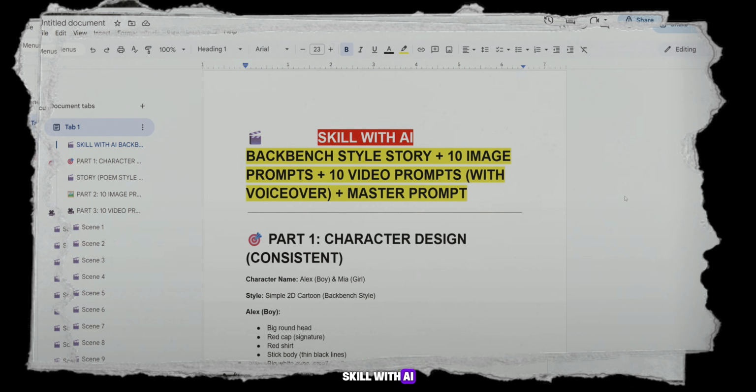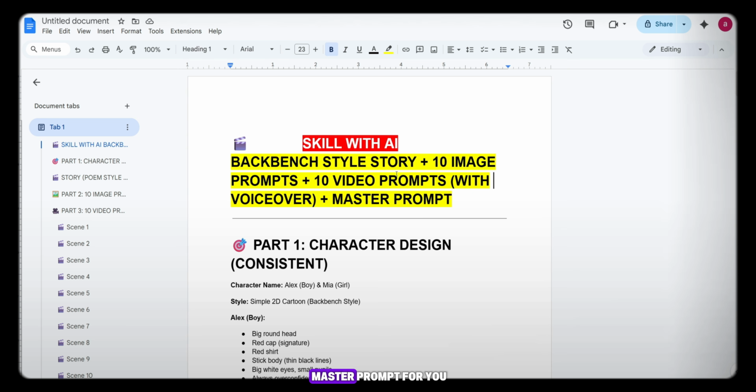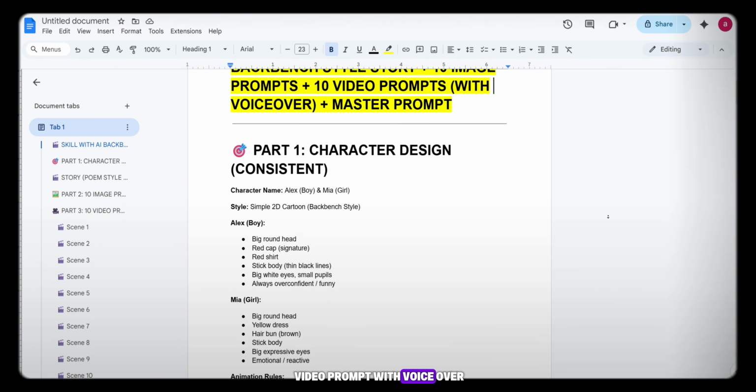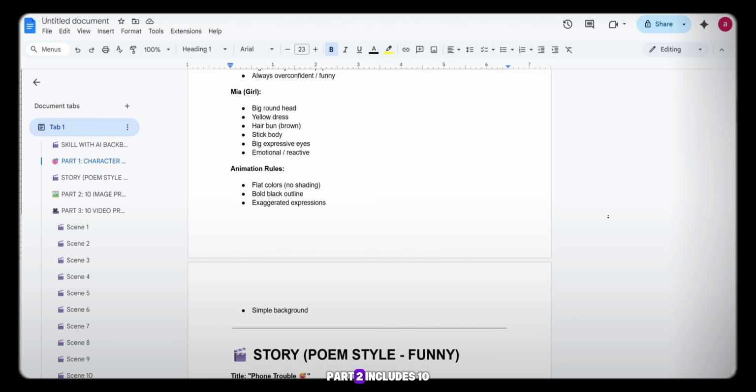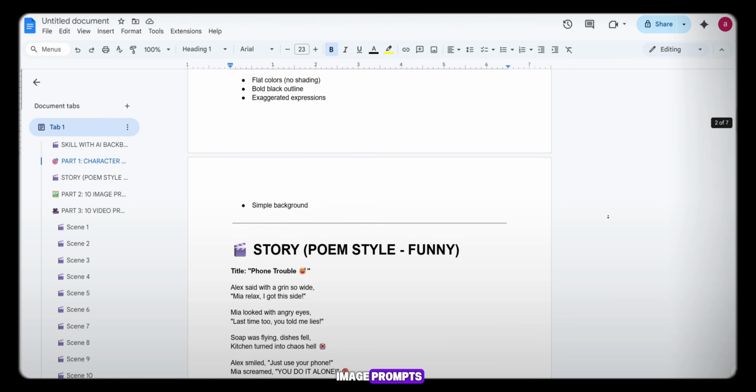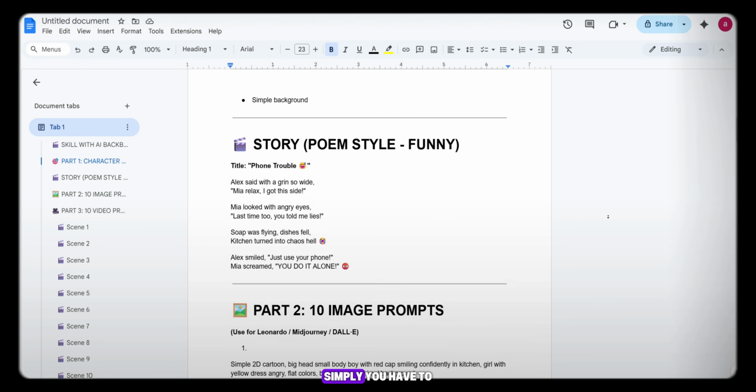Of all, Skill with AI has already prepared a master prompt for you. The name of the master prompt is Backbench Style. Story 10, Image Prompt 10, Video Prompt with Voiceover. Master Prompt. Part 1 is based on character design. Part 2 includes 10 image prompts structured in story format. Simply, you have to copy it.